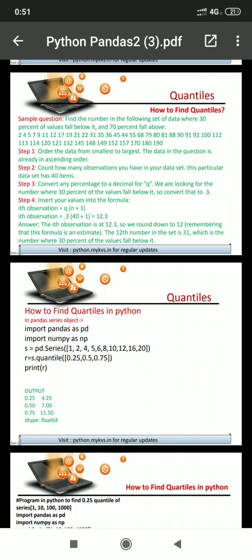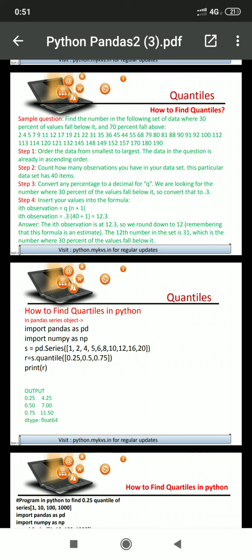So if we want to find the quantile at 0.5, it means the center position. There are 10 numbers, which is an even count, and there is no middle position with an even count.